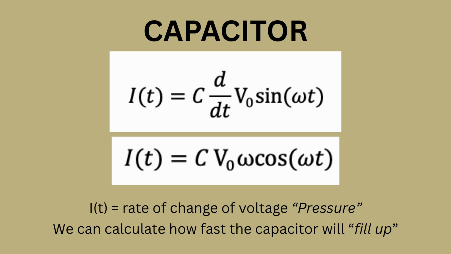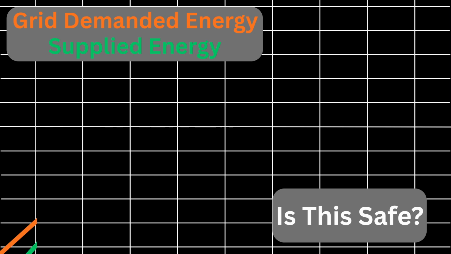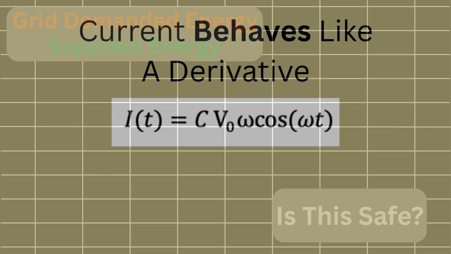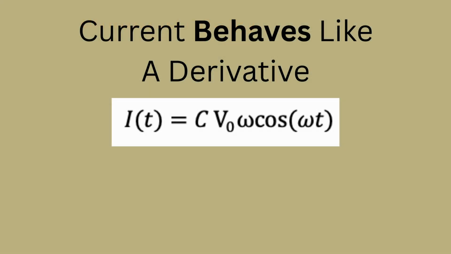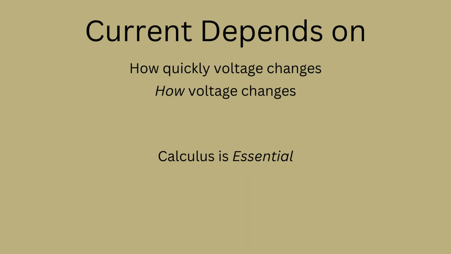Thus we can calculate how fast the capacitor will fill with charge, how a circuit will lead to changes in volts and amps, and more broadly, how electronics respond to adjustments in these values, since current is impacted by the magnitude changes over time, not only by its magnitude at a single moment. Ultimately, this highlights that current depends on how quickly voltage changes, not just on its value, which is why calculus is essential for understanding real electrical systems.